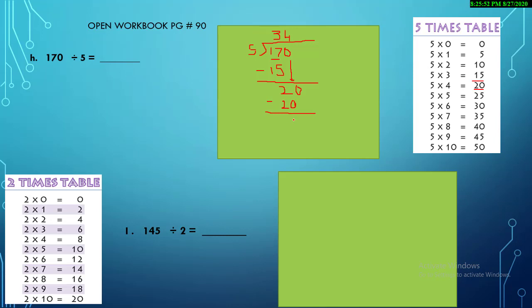Sister subtract and your answer is 0 over here. 20 minus 20, the answer is 0. So your answer is 34. See how easy it is?